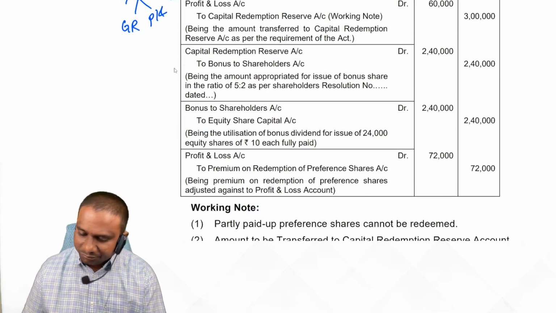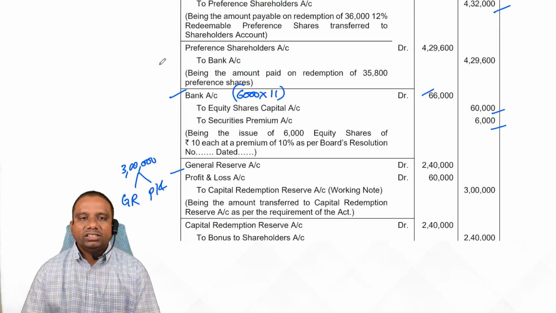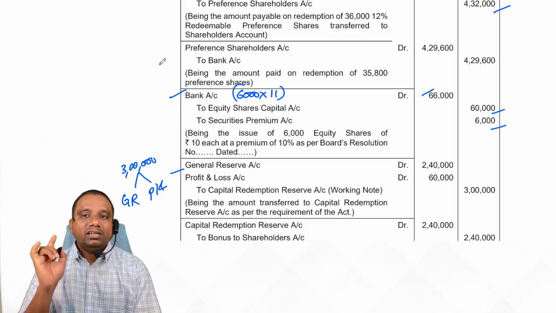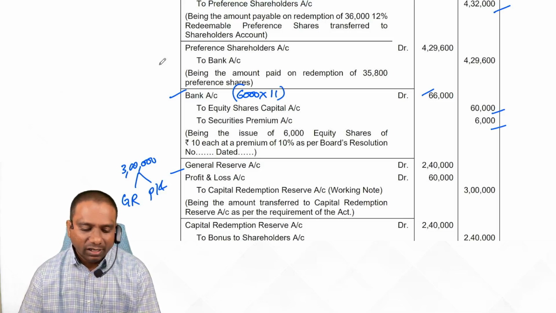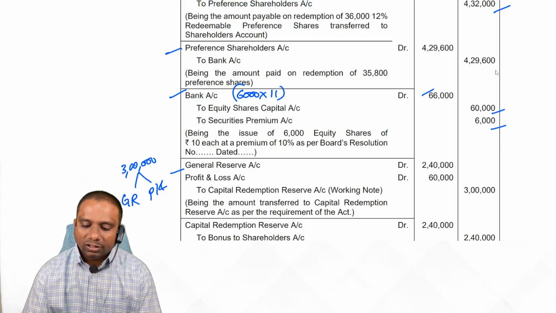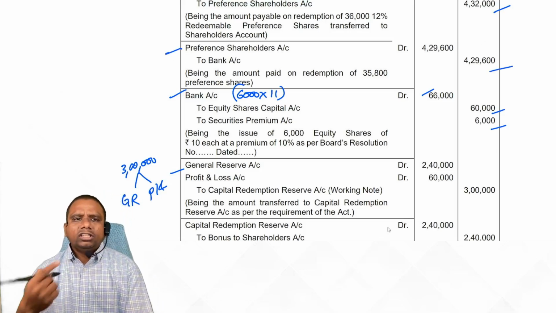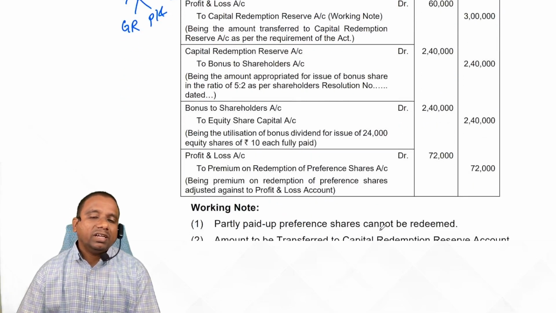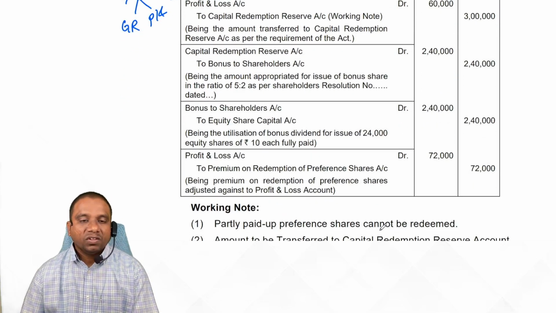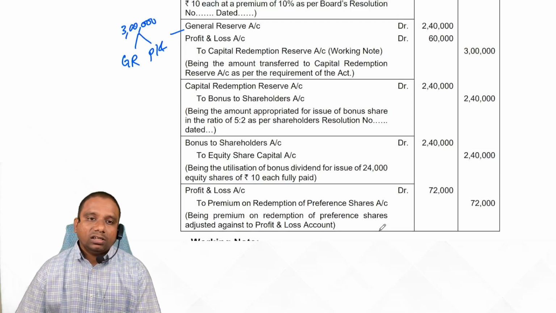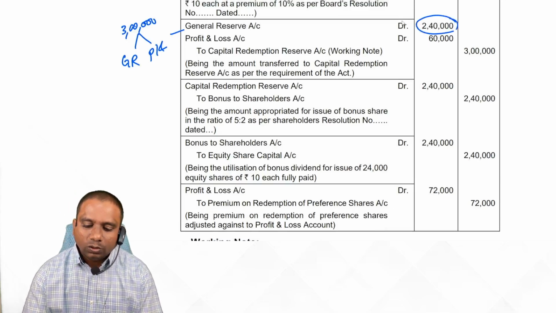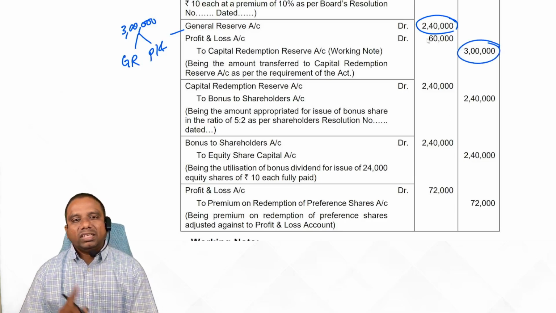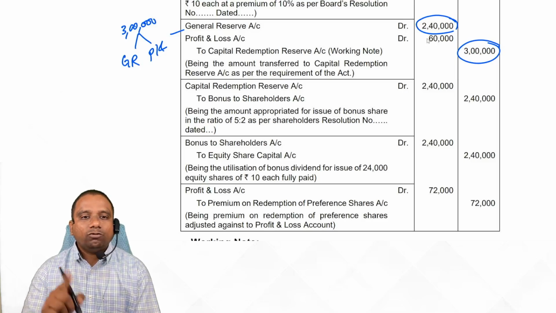Now amount paid to preference shareholders. On how many shares we are paying amount? Tell me. 35,800 preference shareholders we are paying amount. So preference share capital account debit to bank. After that, bonus issue procedure. What is the first? Calculate bonus. How much amount we have to pay? 2,40,000 rupees. What is the source? We have CRR. How much amount we have in CRR? CRR we have balance of 3 lakhs. Out of 3 lakhs we use 2,40,000 rupees.